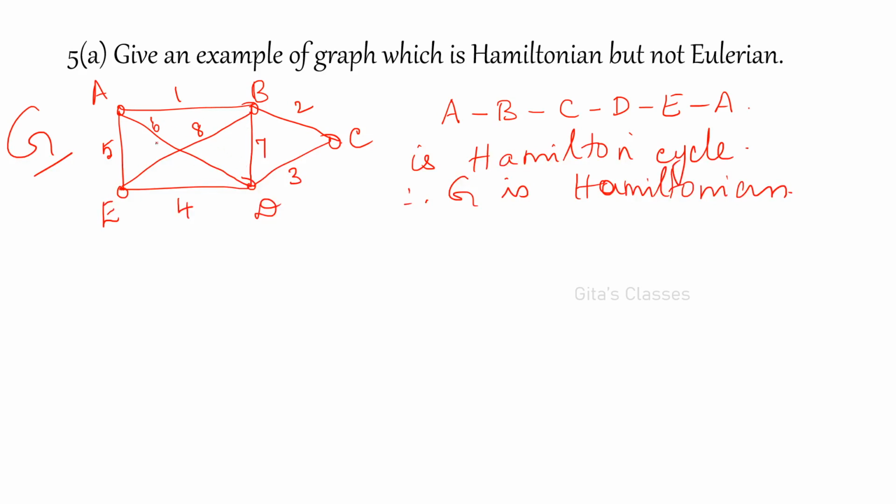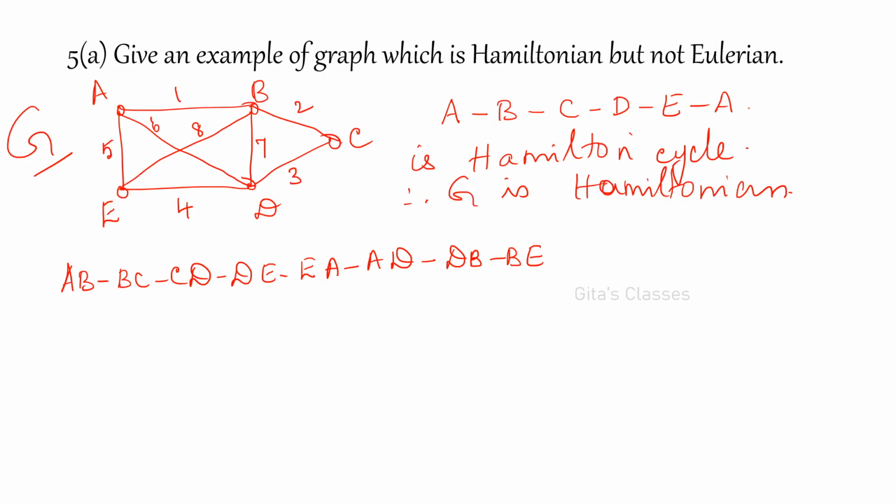This is the order. That means if you visit like this, AB, then BC, then CD, then DE, then EA, then AD, DB, then BE. But you cannot come back to A because the edges are already visited.